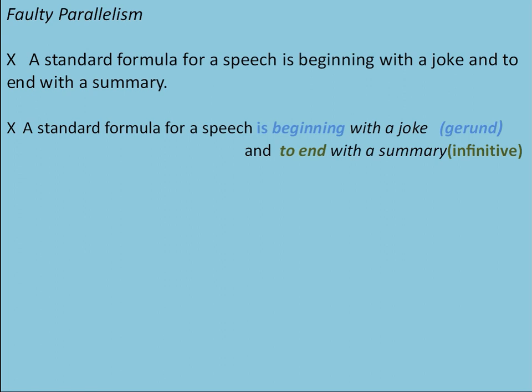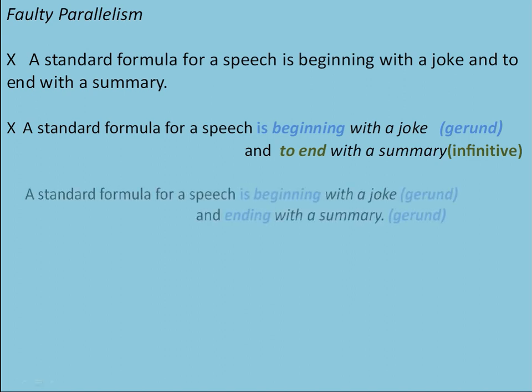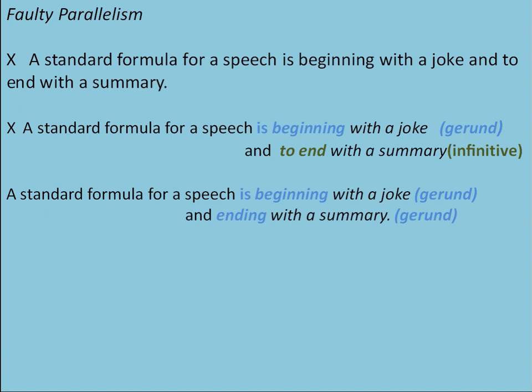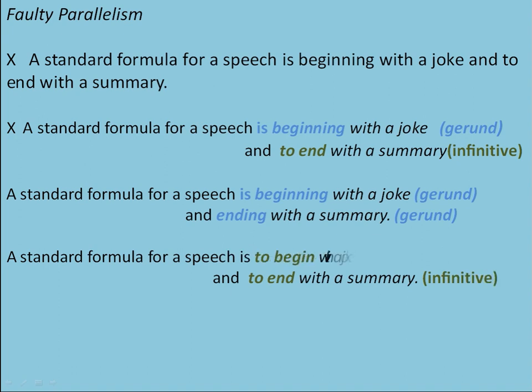So, to correct the faulty parallelism, we must make both verb forms the same, either both gerunds or both infinitives. So look at this. A standard formula for speech is beginning with a joke, which is a gerund, and ending with a summary, which is also a gerund. Another way we could fix this problem is: a standard formula for speech is to begin with a joke, which is an infinitive form, and to end with a summary, which is also.